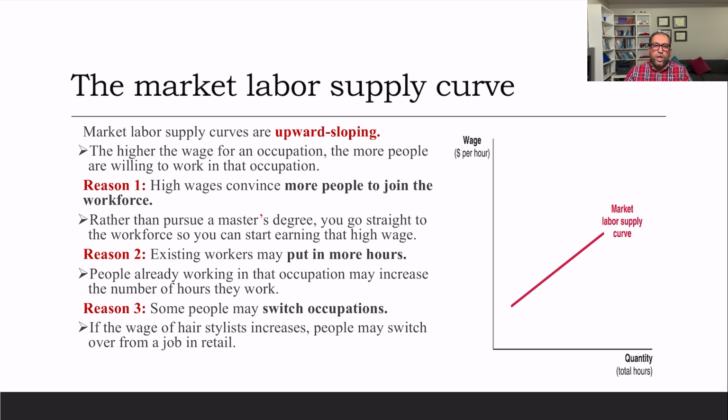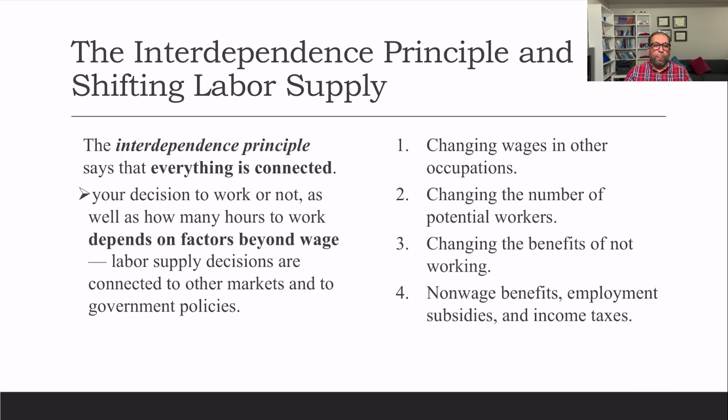Now, the labor supply curve, as we mentioned in the beginning, is upward sloping. There are three reasons that we can explain why. The higher the wage of an occupation, the more people are willing to work in that occupation. This is one of the reasons we already discussed. High wages convince more people to join the workforce. Rather than pursue a master's degree, you go straight to the workforce so you can start earning those high wages.